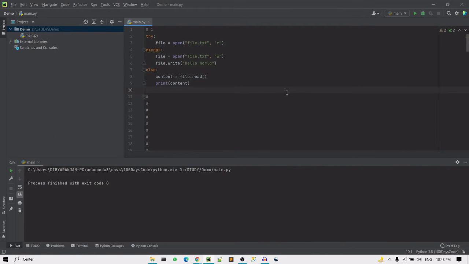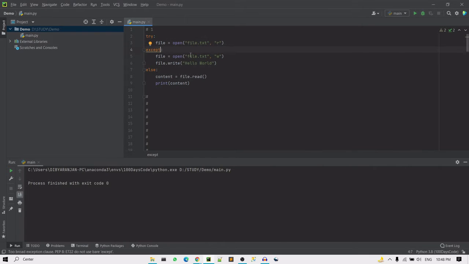So first we will see a simple example of try, except and else block. So here I have written a simple code. In the first line I have mentioned that I will be reading a file in the read mode. So in case the file is not present, it will throw an error.